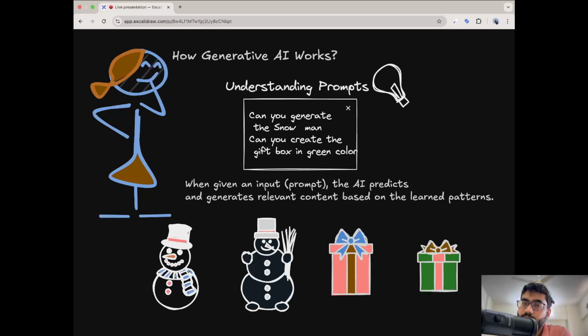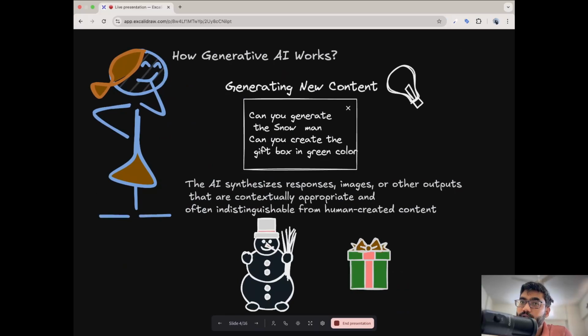Whenever I have to generate a snowman, I have a reference image, and if I generate a gift, I have a reference image of the gift too. So whenever a user gives a prompt, suppose, can you generate a snowman or can you create a gift box, what those models do is create new content.